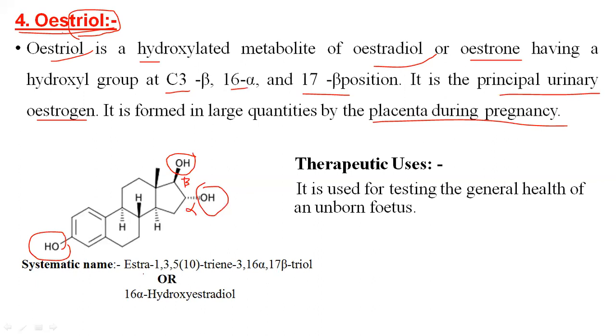The IUPAC name is estra-1,3,5(10)-triene-3,16 alpha,17 beta-triol, that is, hydroxy groups, or nothing but 16 alpha-hydroxyestradiol. In estradiol, this hydroxy group is substituted at the 16 position. The name of this drug is called oestriol. Generally, this drug is used for testing the general health of an unborn fetus.